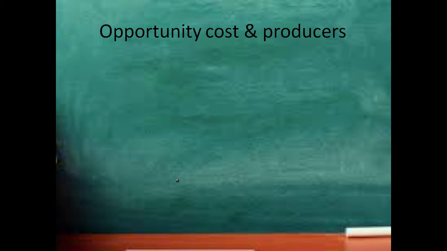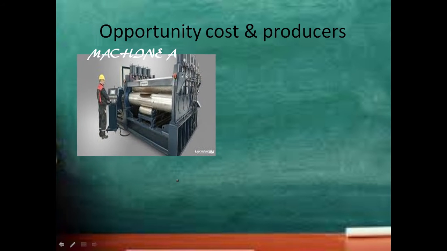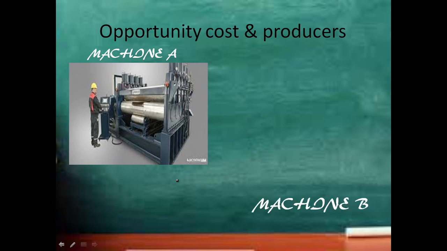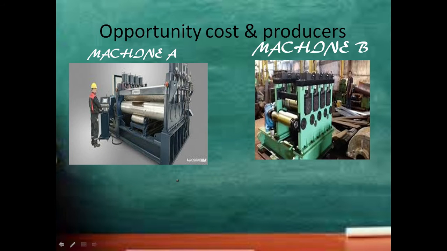Okay. Next, opportunity cost and producers. Producers are the people who produce a good or a service. We call them producers. Machine A, machine B. There are two machines which give out the same product, but if I choose machine A, my opportunity cost will be machine B, and if I choose machine B, my opportunity cost will be machine A, right?